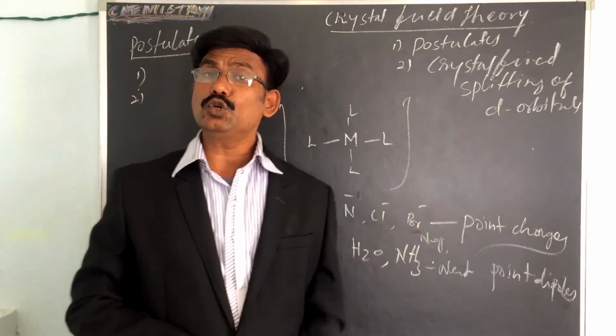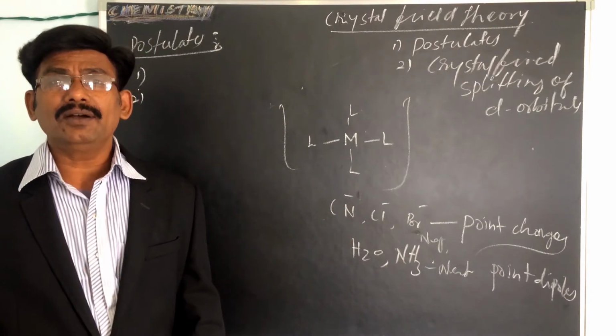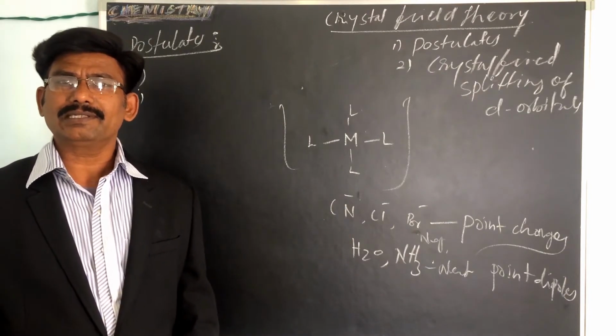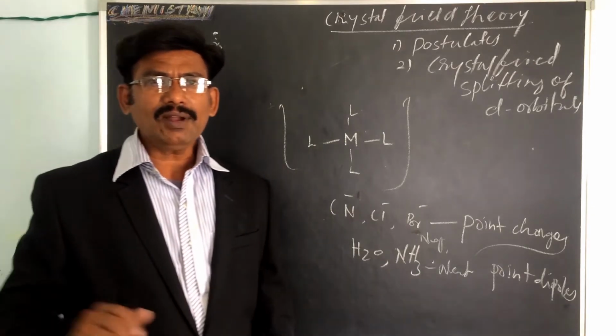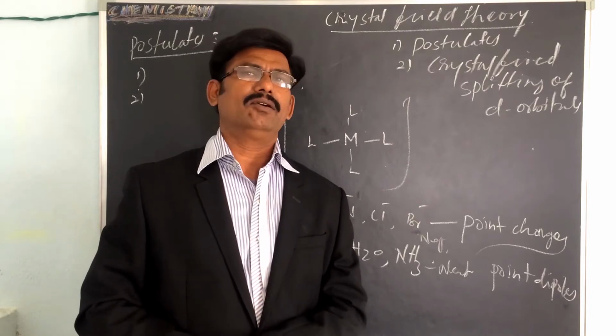These are the first two postulates, and totally six postulates are there. The third one: there is no overlap between the metal orbitals and ligand orbitals.